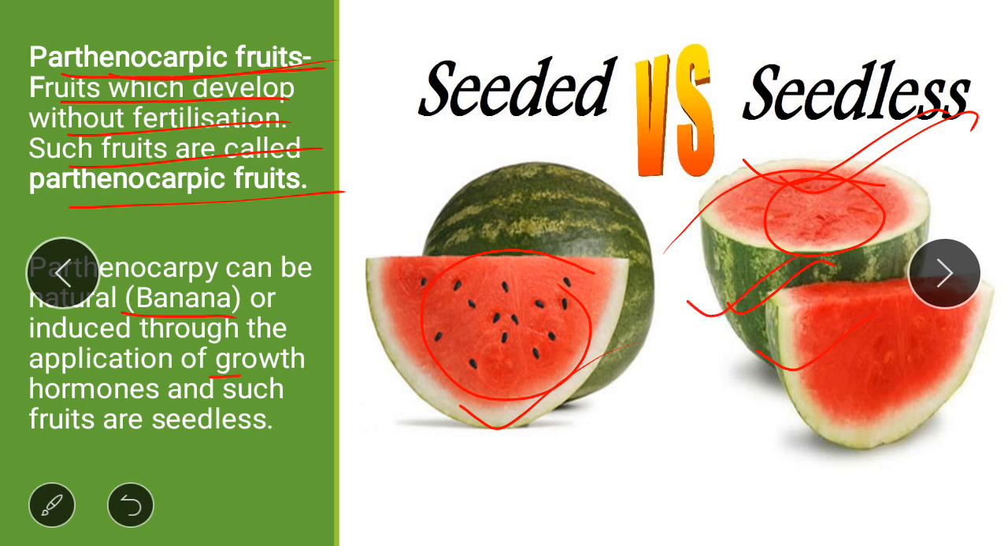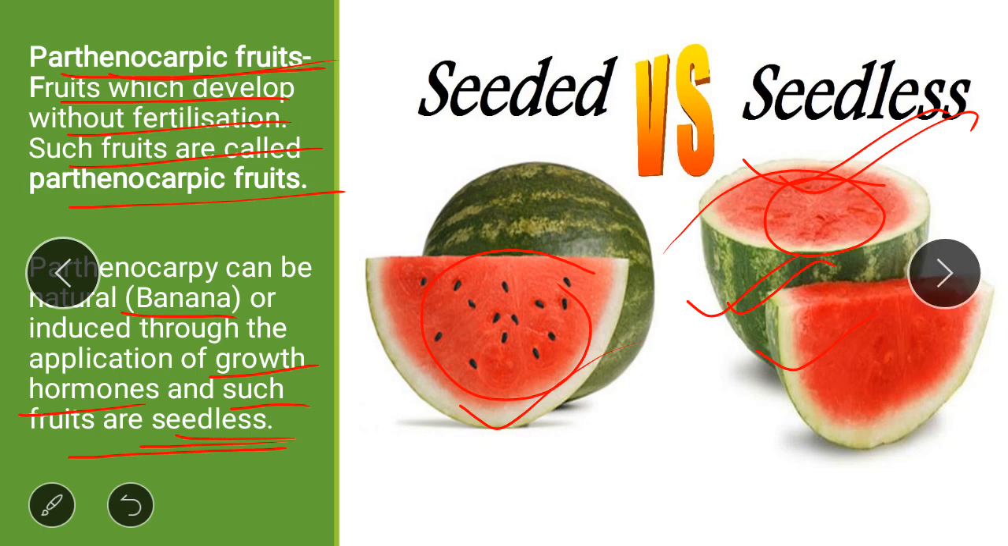We have studied growth hormones in class 11. Here we can induce parthenocarpy by the application of various growth hormones, and these fruits will be seedless. This parthenocarpy is more common nowadays. There is a trend of developing fruits without seed.